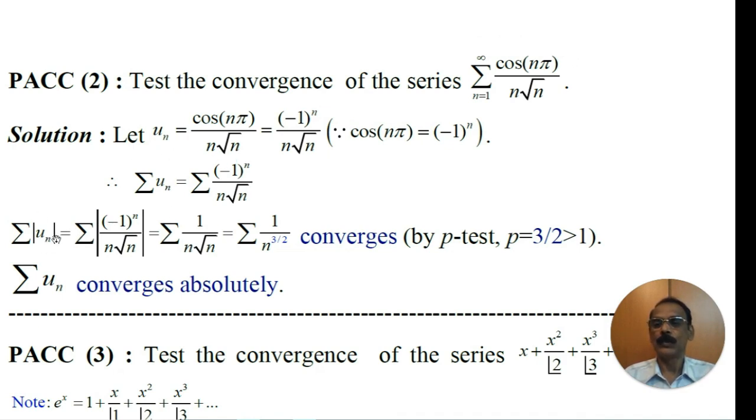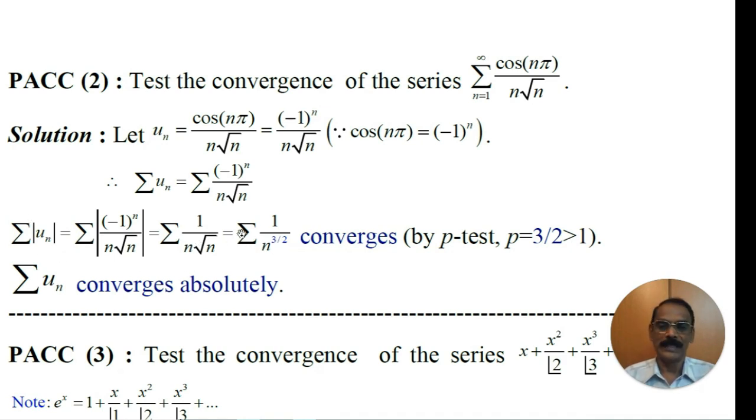Let us find the modulus of un. That is equal to modulus of (-1)^n by n into root n. Since the modulus of (-1)^n is 1, therefore, 1 divided by n into root n. What is the value of n into root n? n is n power 1. Root n is n power 1 by 2. Therefore, it is n power 1 into n power 1 by 2. Therefore, n to the power 1 plus 1 by 2. That is n to the power 3 by 2.